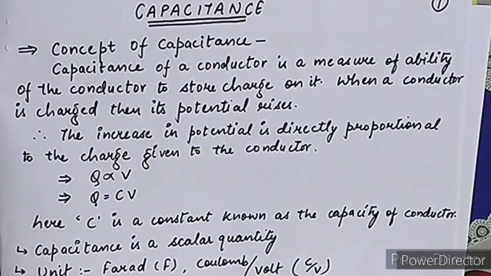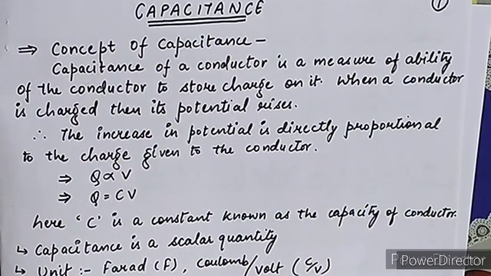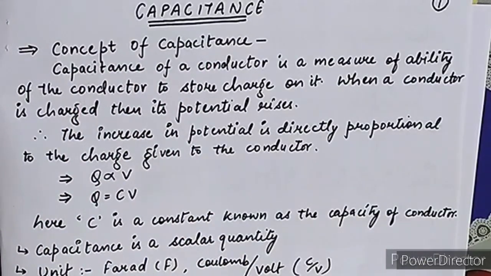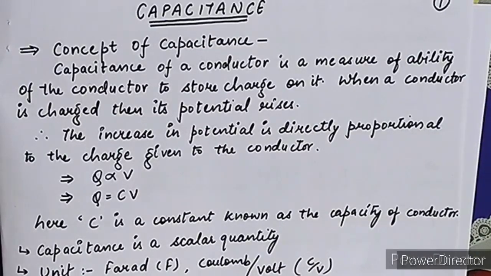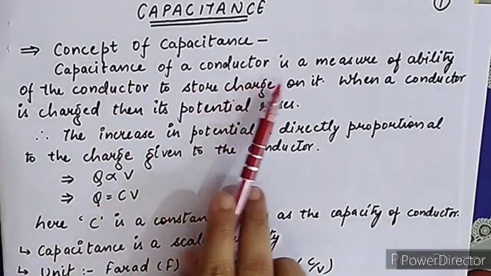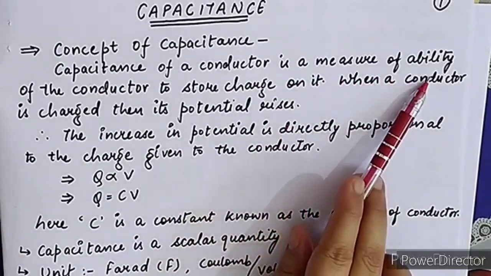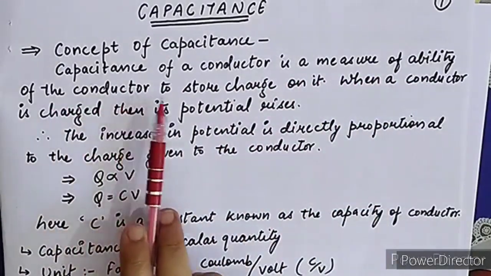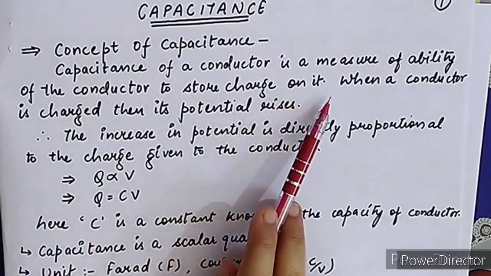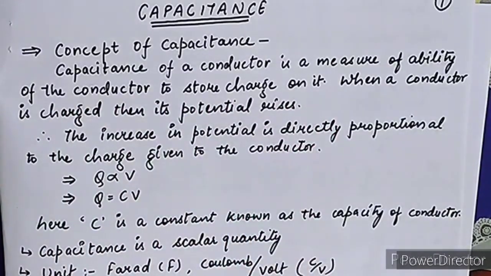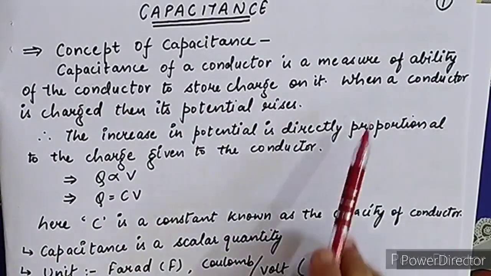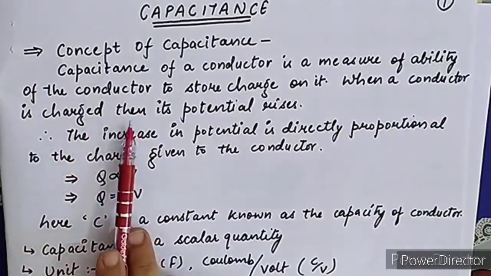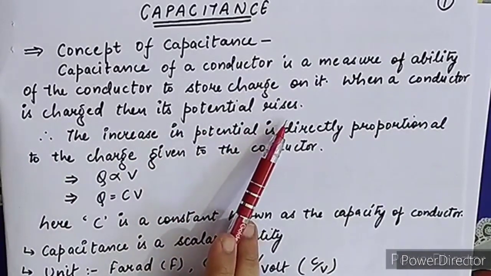Now in the concept of capacitance, what is capacitance? Capacitance is simply the ability of a conductor to store a charge on it. The capacitance of a conductor is a measure of the ability of the conductor to store charge on it. And as the conductor stores the charge, its potential rises. So when a conductor is charged, its potential rises.